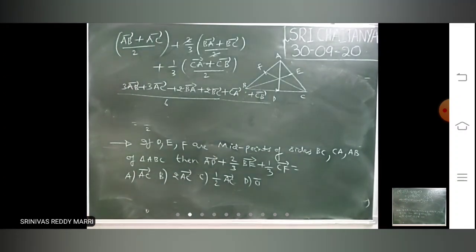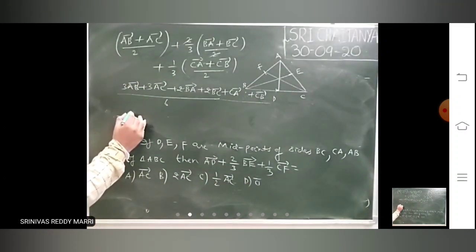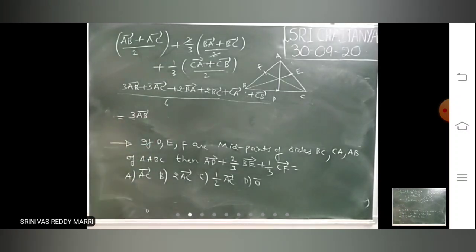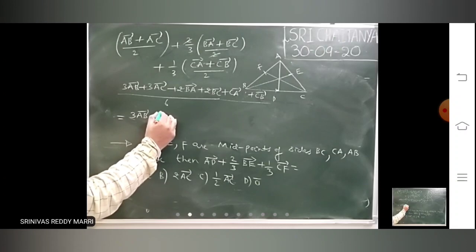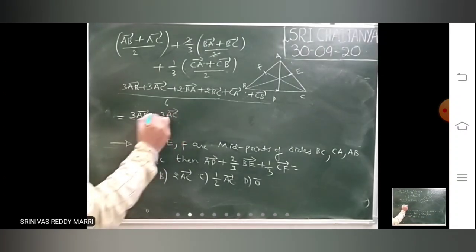This you will get, right? So now look at it. 3AB bar plus 3AC bar.